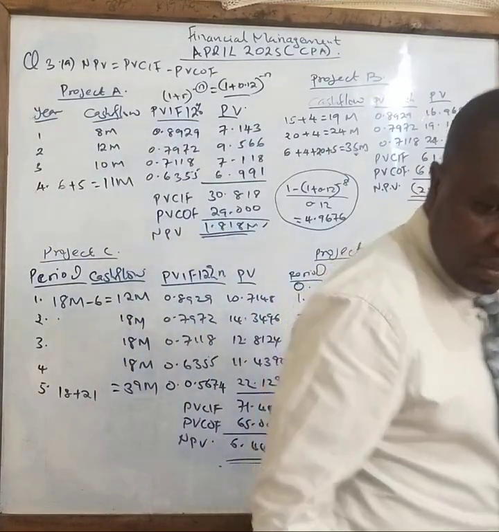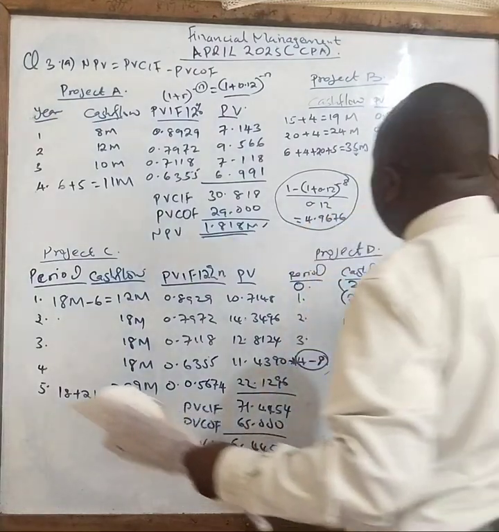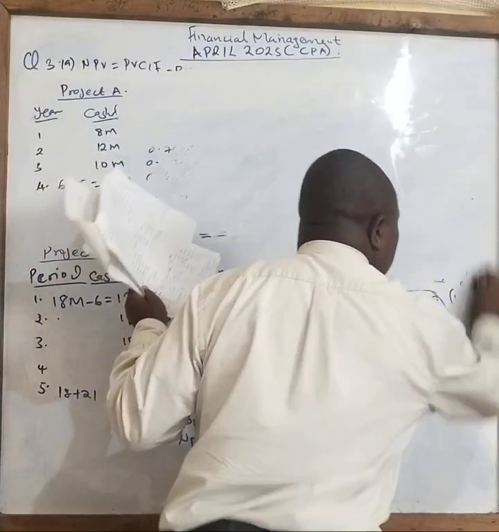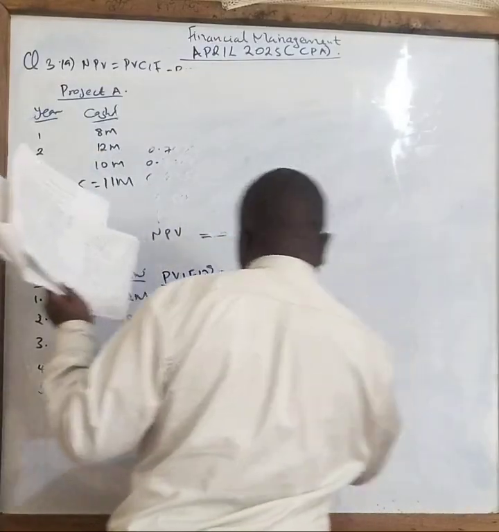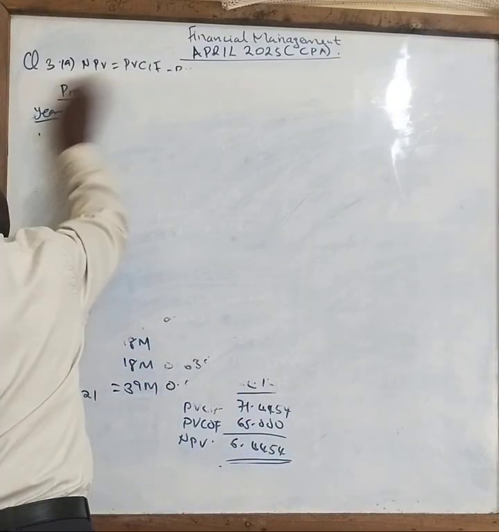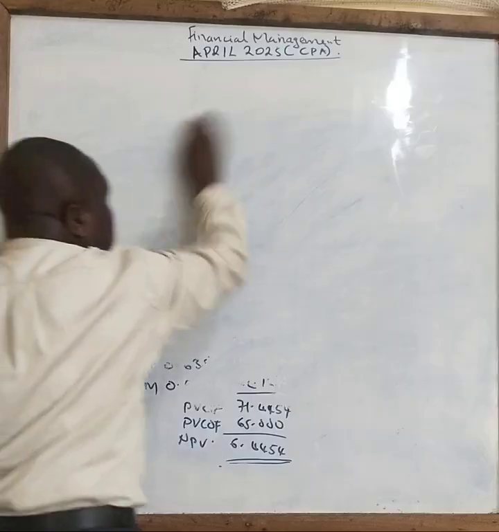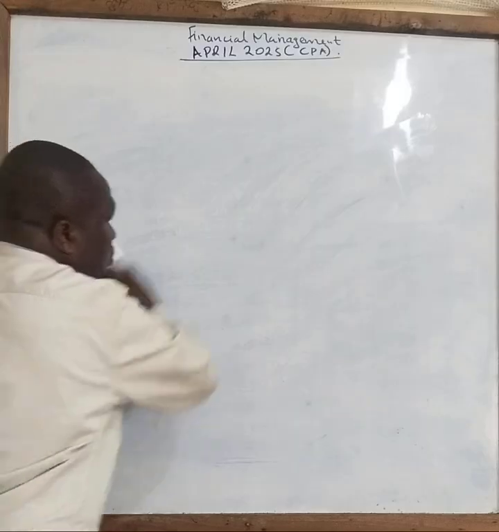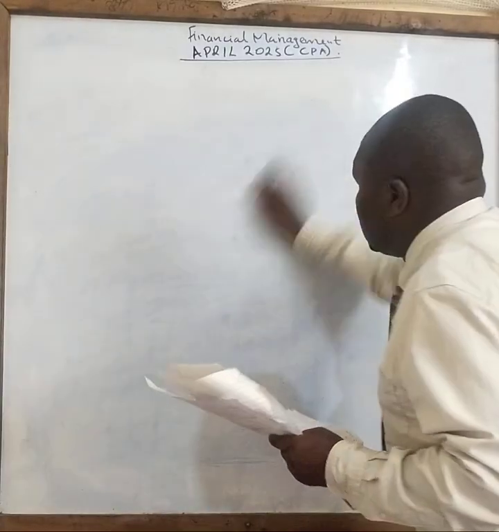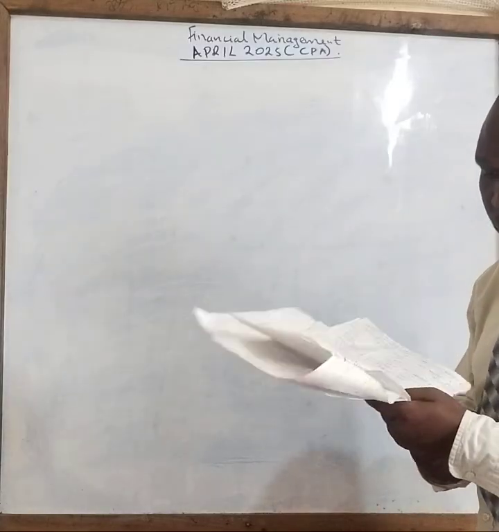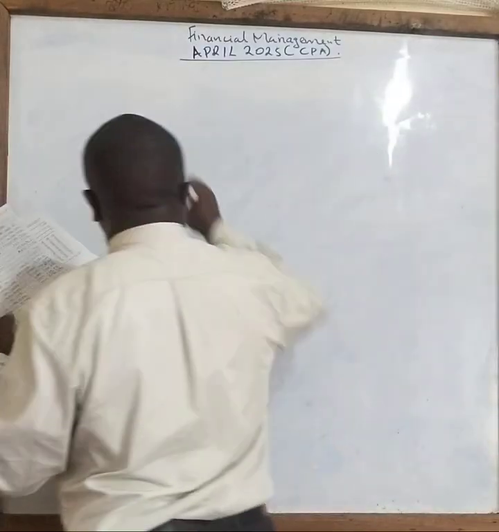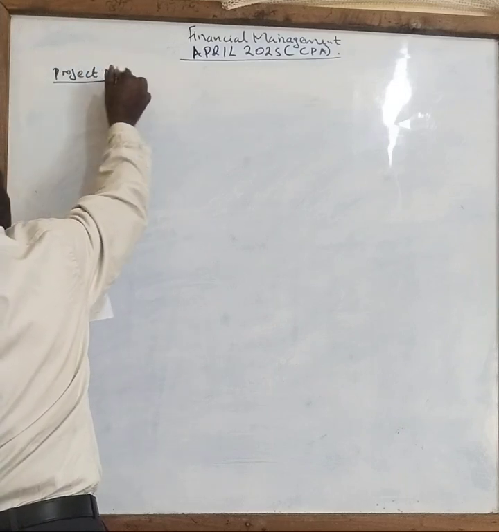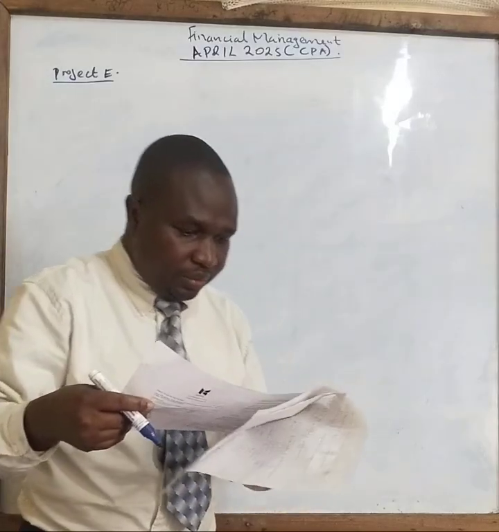Then you go to the second last project. So we go to the second last project, that is D, so I go to project E. What is the information given for project E?